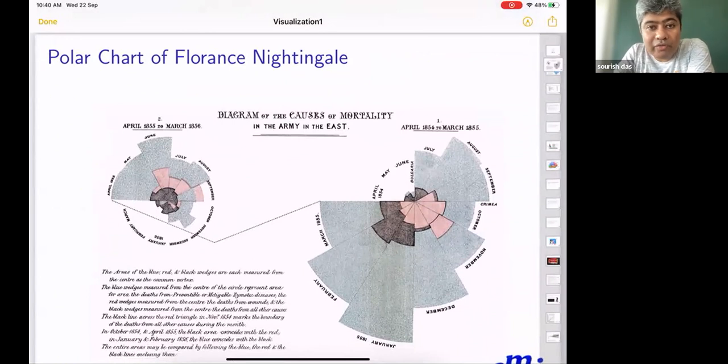I am sure many of you have heard about the pie chart, and the pie chart is basically a special case of the polar chart that Florence Nightingale invented. And the story is like this.